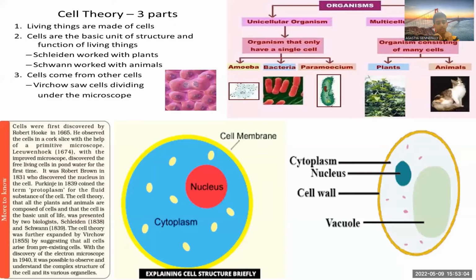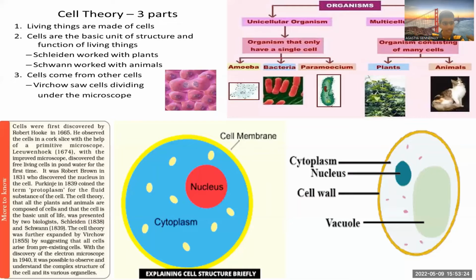Now, Rudolf Virchow, he is the third part of our cell theory. Rudolf Virchow stated that cells arise from pre-existing cells. Okay, he could understand that when he noticed cell division. He noticed it under the microscope, of course.